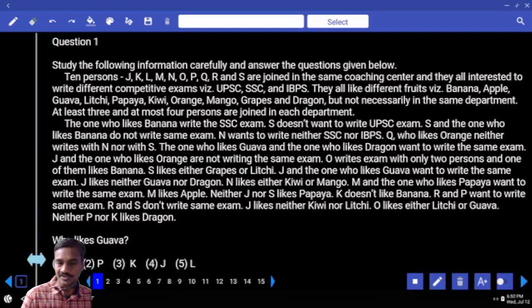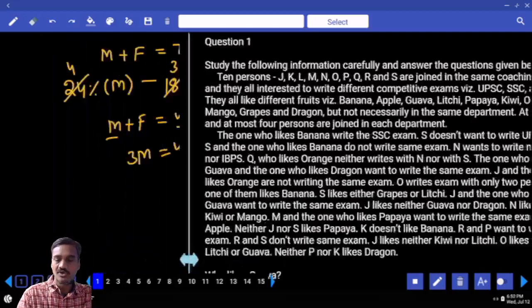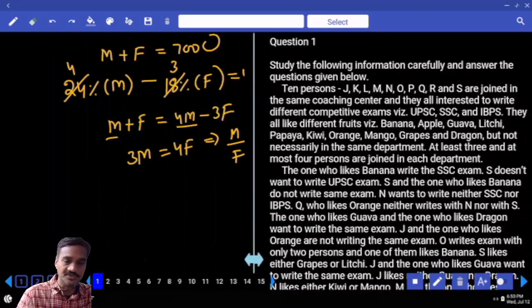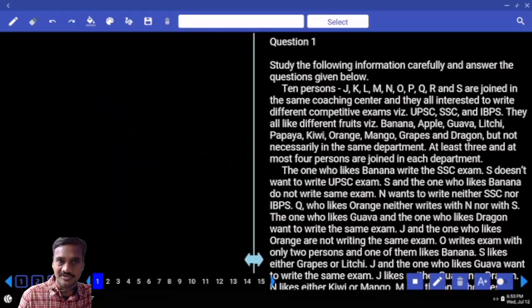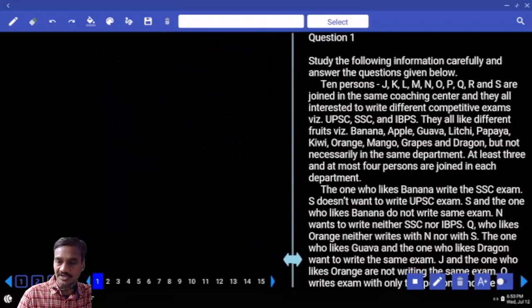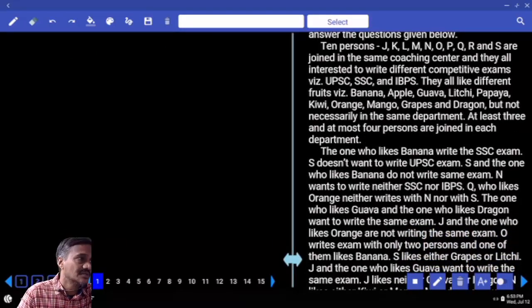10 persons joined the same coaching center and they are all interested in writing different competitive examinations. How many examinations are there? Only 3. Now how many persons? 10 persons. Now 10 persons in only 3 different examinations means it must be divided under the parameter, isn't it? And the common parameter, now this is UPSC, next one SSC and IBPS.